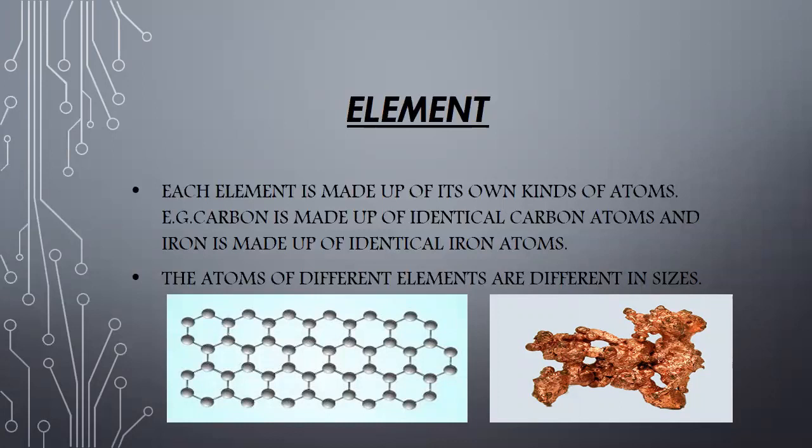It means that the carbon element is made up of only carbon atoms, and these are all identical. And the iron element is made up of only iron atoms, and these atoms are also identical. Next, the atoms of different elements differ in sizes. Different elements have different atoms, and they also differ in sizes.